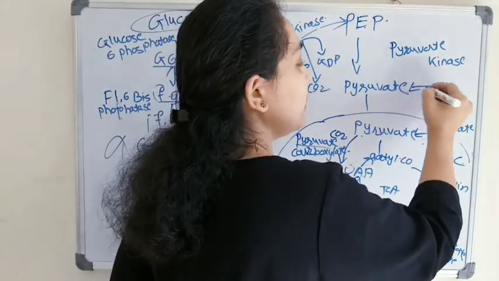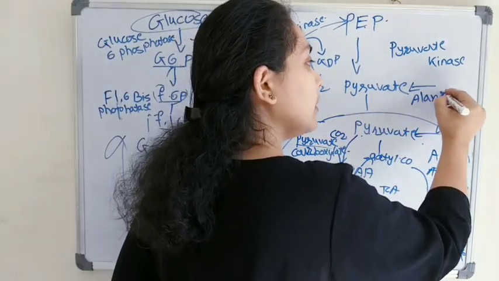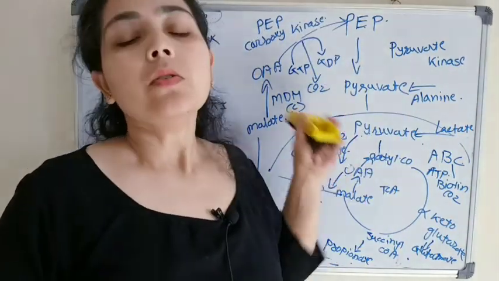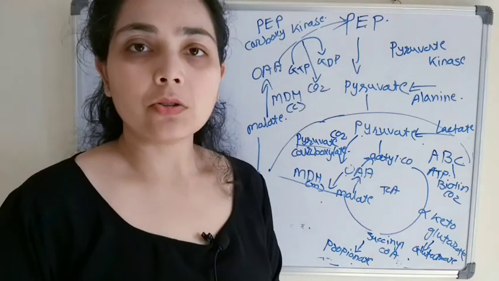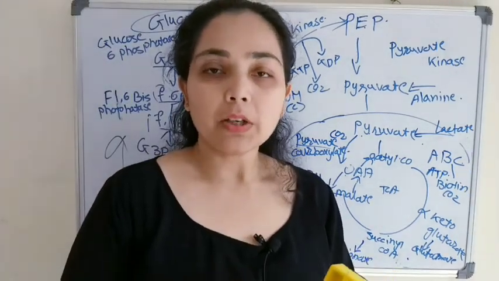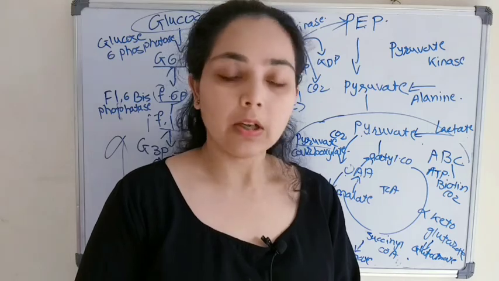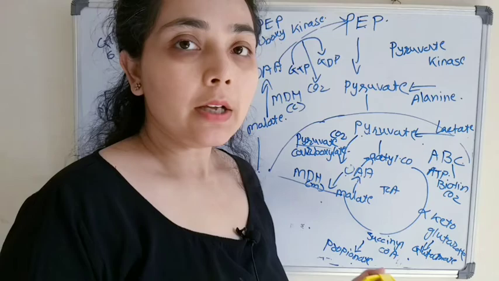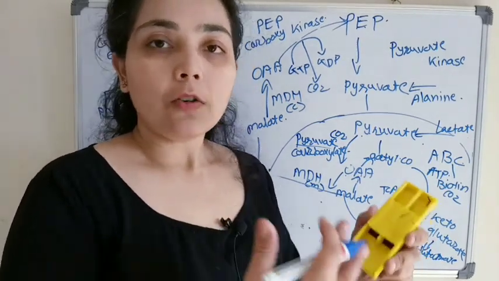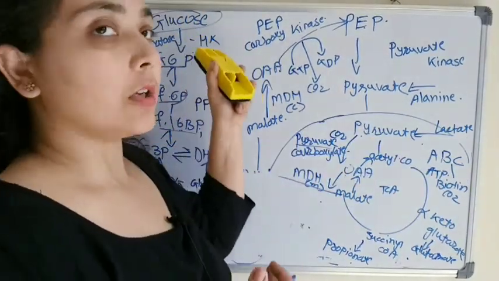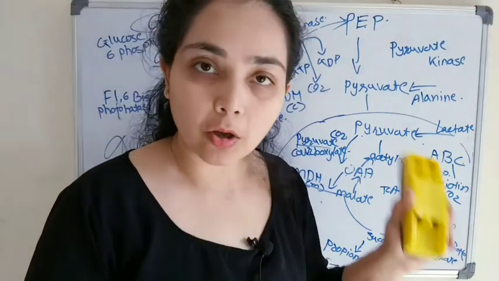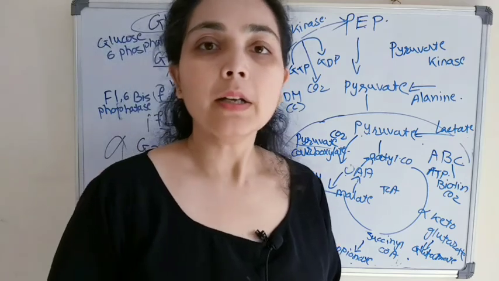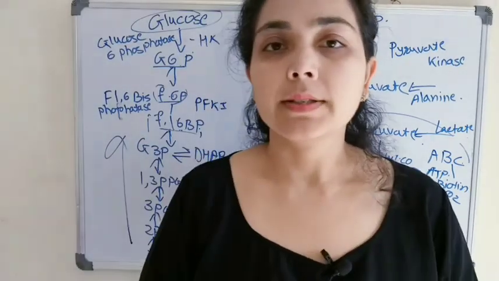Again, one more thing is alanine. Alanine will directly convert to pyruvate, and then the synthesis of glucose will take place. So that is also a substrate for gluconeogenesis. Lactate, glycerol, gluconeogenic amino acids, and propionate, these are the substrates of gluconeogenesis. So that is how the synthesis of glucose takes place during prolonged fasting from non-carbohydrate sources. Alright, so this is all about gluconeogenesis and its substrates.